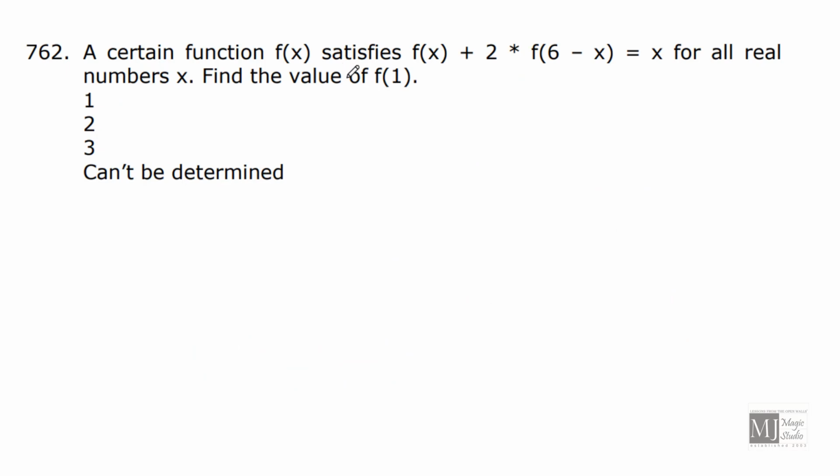A certain function f(x) satisfies the equation for all real numbers x: f(x) plus twice f(6 minus x) is equal to x. Find the value of f(1). Let me put x equals 1.